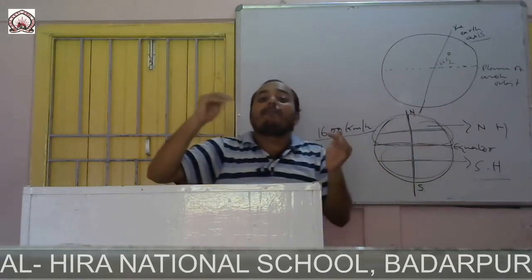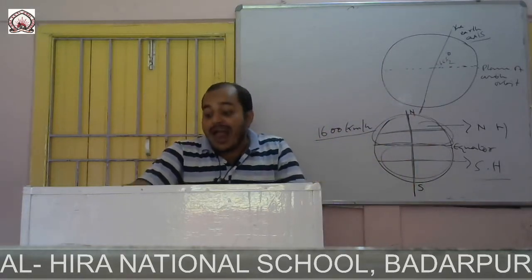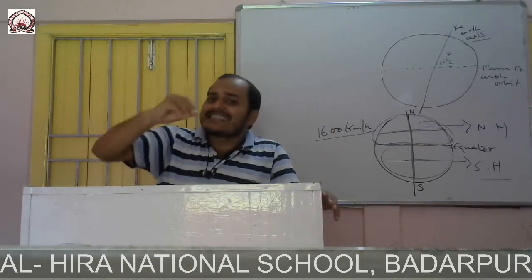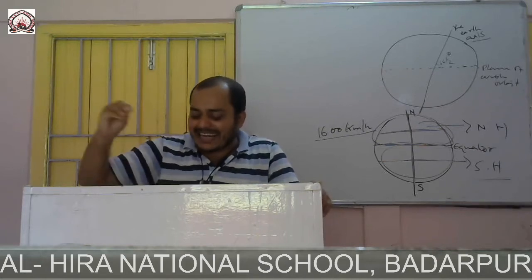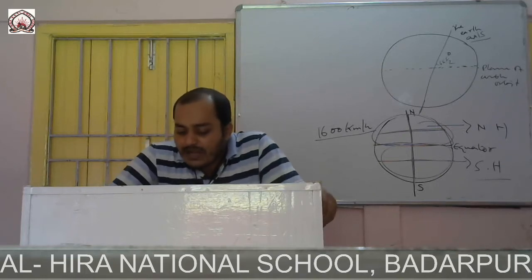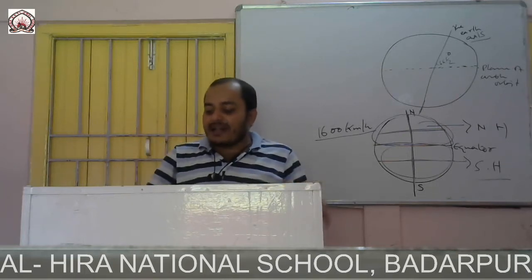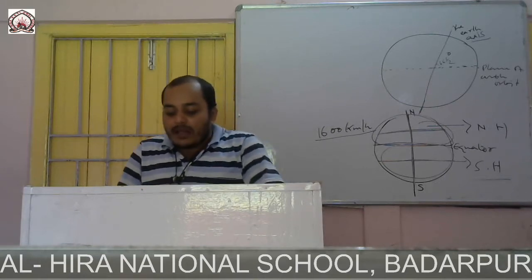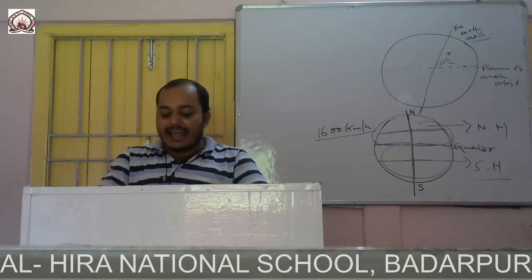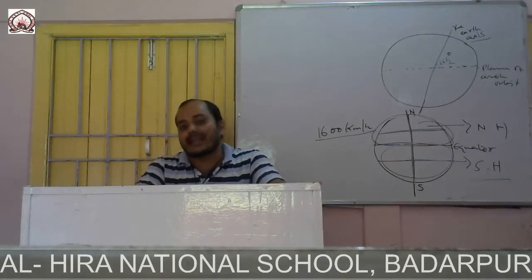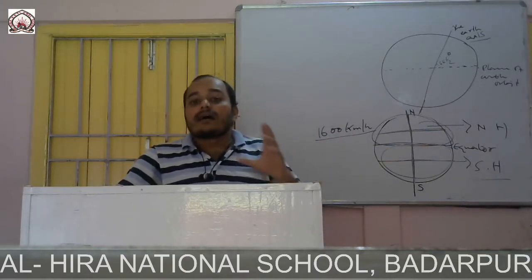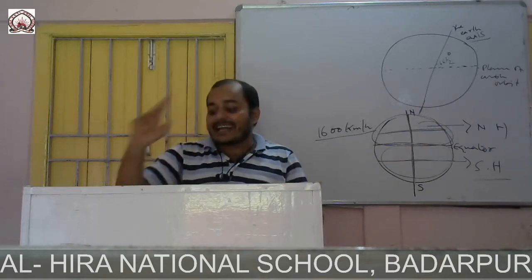Because of this 6 months, when the Earth is inclined towards the sun, the greater area tilted, the hemisphere which is tilted, receives sunlight for a longer time.